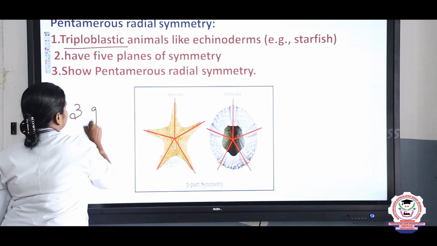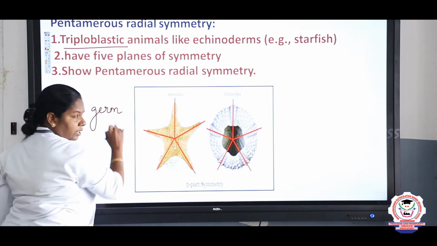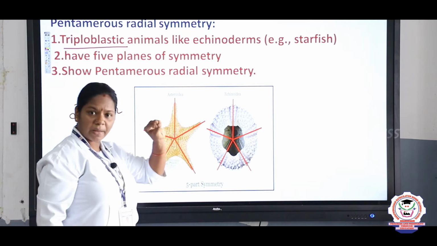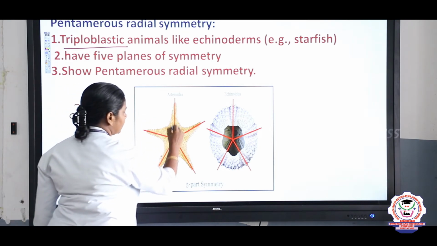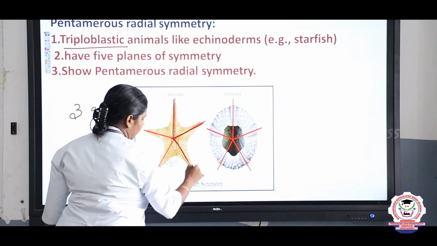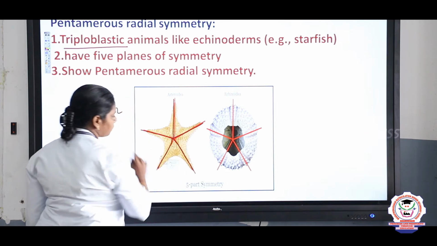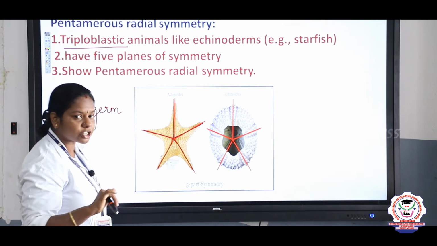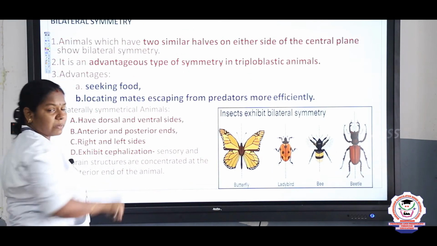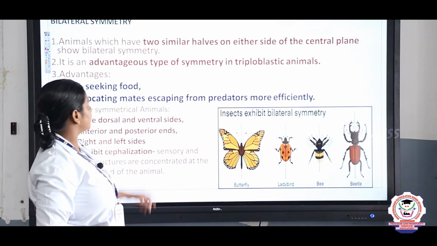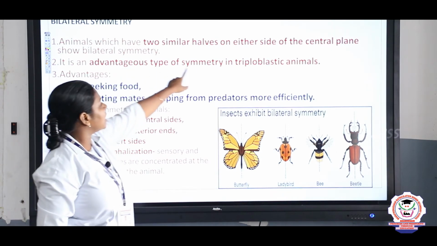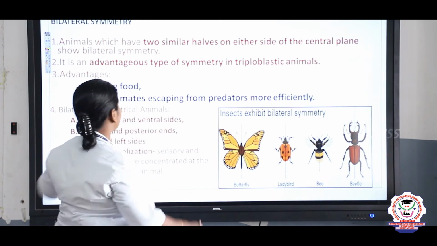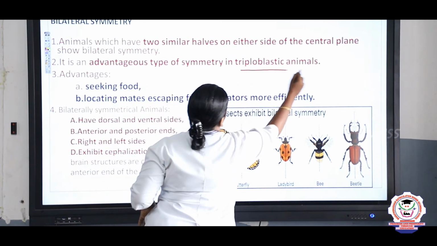Three germ layers, ectoderm, endoderm and mesoderm, are present, and here it has 5 planes of symmetry, that is 1, 2, 3, 4 and 5. Five planes of symmetry, for example, starfish. And the last symmetry is the bilateral symmetry. Here only one plane of division is possible, and it is also seen in the triploblastic animal.